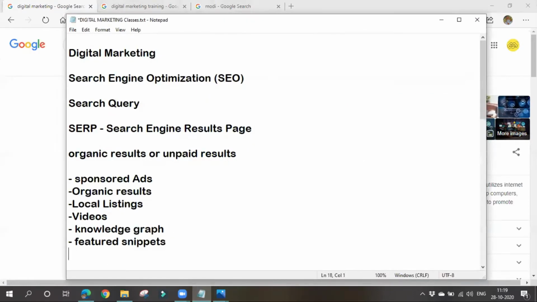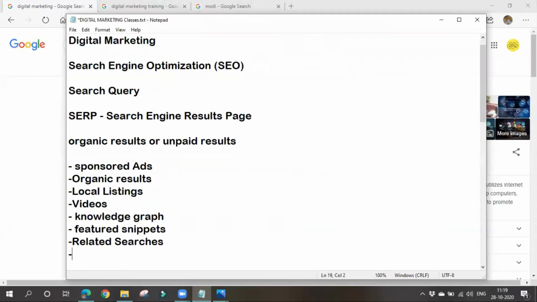And next thing is we'll also have related searches or related queries. And next thing is we'll also see question and answers. This thing is added recently. Usually you will see these things at the bottom of the page.